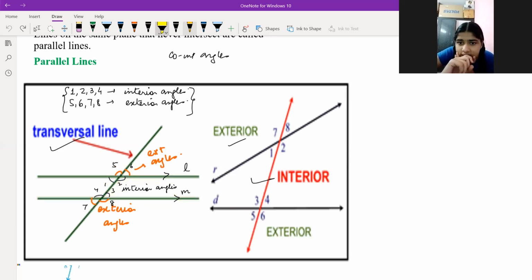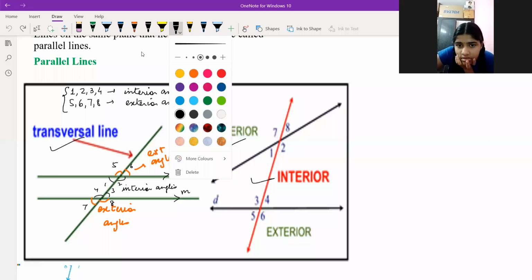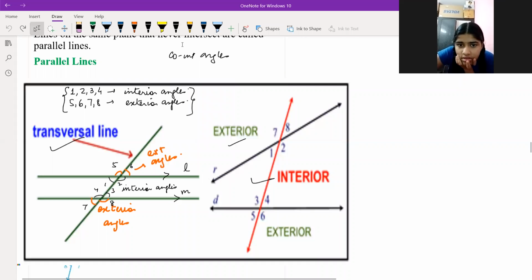Now I'm asking you, which pairs of exterior angles are equal? 5 and 8 are equal. Very good. Next, 7 and 6 are equal. We name these exterior alternate angles.